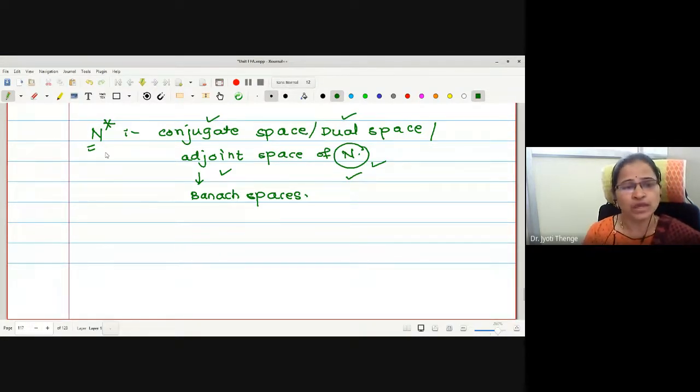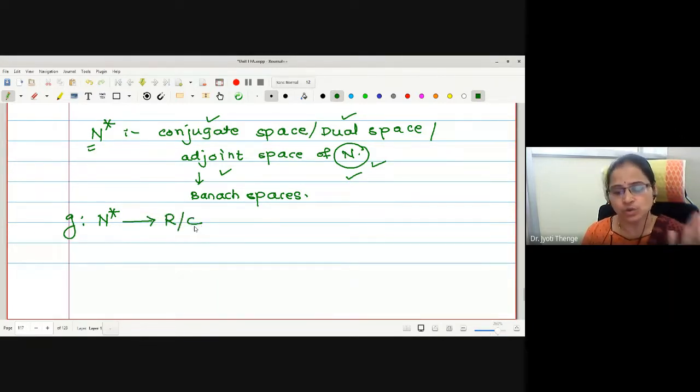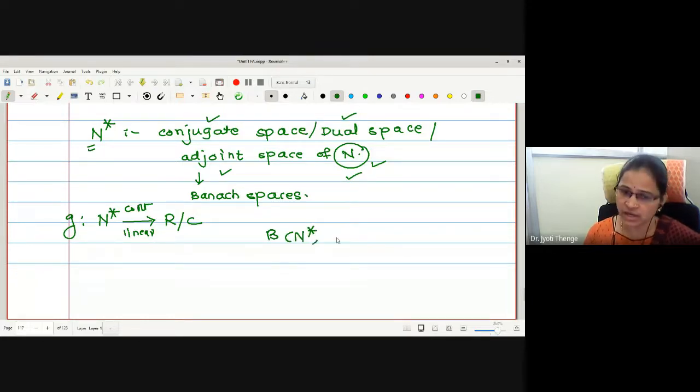Now, if I consider N star itself as a normed linear space and collect all functionals, say functional g, defined on N star to either R or C, satisfying both conditions, continuous and linear, then this will be a collection of all functionals defined on N star.